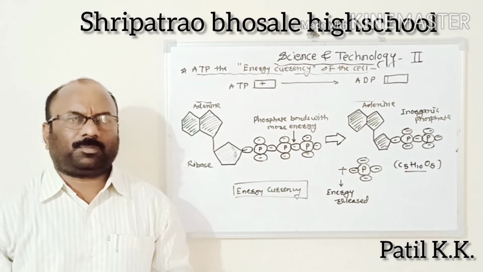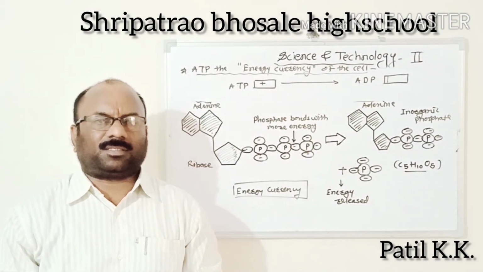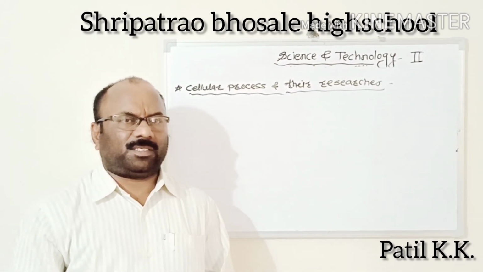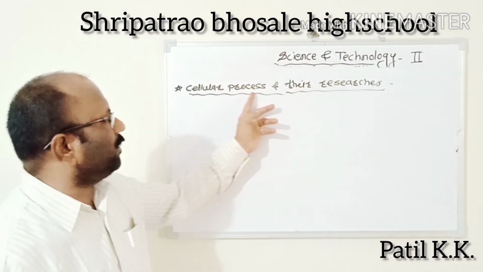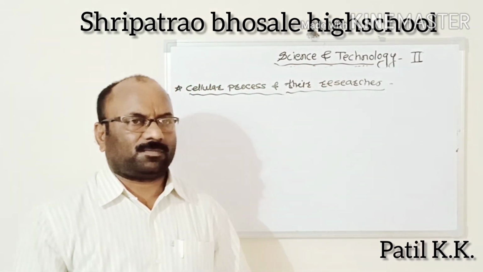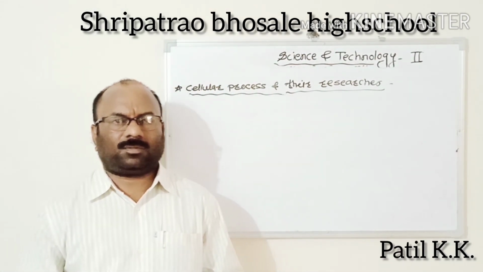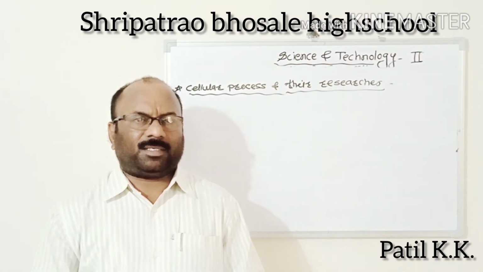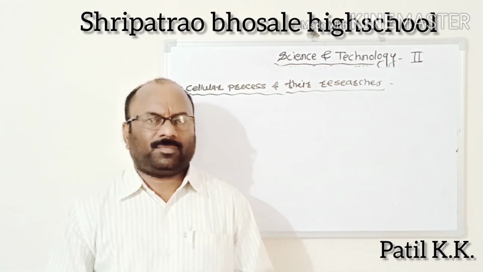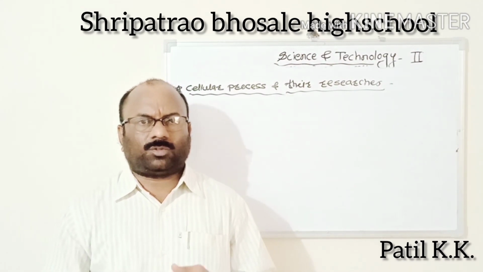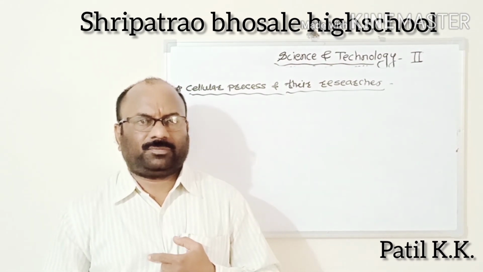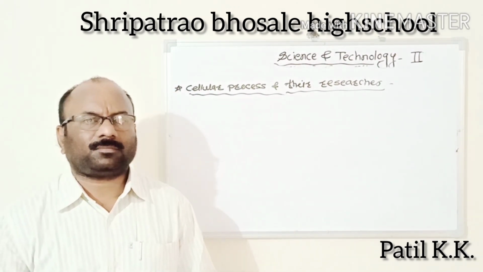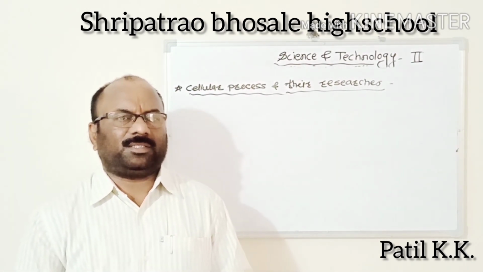Now the next point is cellular processes and their researchers. The process of glycolysis was observed by three scientists, Gustav Embden, Otto Meyerhof, and Jacob Parnas, along with their colleagues.